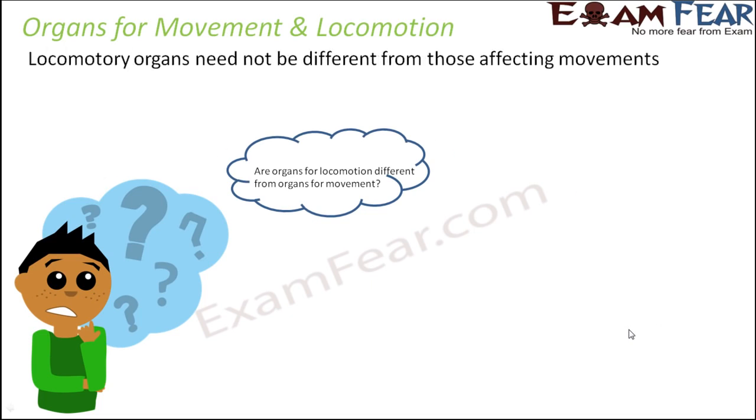Now, locomotory organs need not be different from those affecting movements. The logic is quite simple. What is locomotion? Locomotion is again a type of movement where there is a change in location. So basically locomotion is also a type of movement. So all those organs or all those parts of the body which help in movements will be helping in locomotion. You don't really need some separate organs to make the organism move from one point to another. So the organs for movement as well as locomotion are going to be the same.